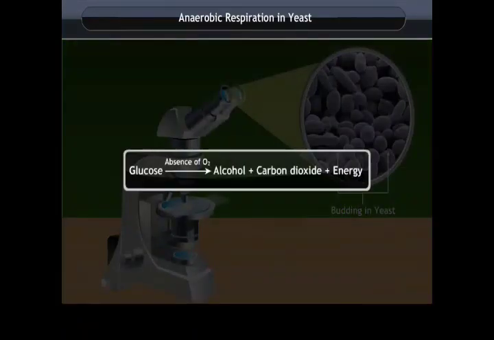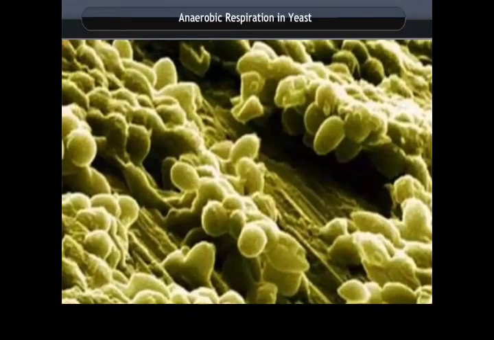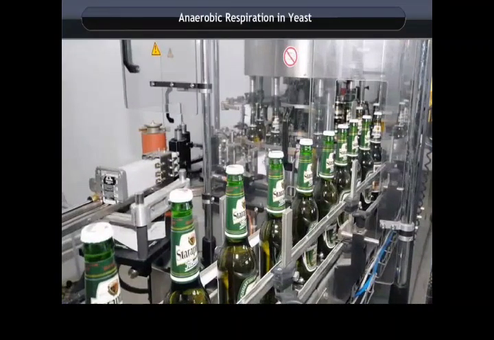Glucose converts into alcohol and carbon dioxide and generates energy. They produce alcohol as a byproduct of respiration. These yeasts or anaerobes are used in industries for manufacturing alcohol, beer, and wines.